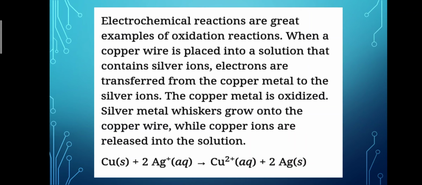So the oxidation of copper takes place with the removal of electrons. Here the oxidation state of copper is 0. With the removal of two electrons, it converts into copper ions, that is Cu2+. So from 0, it converts into plus 2. So the oxidation of copper takes place.